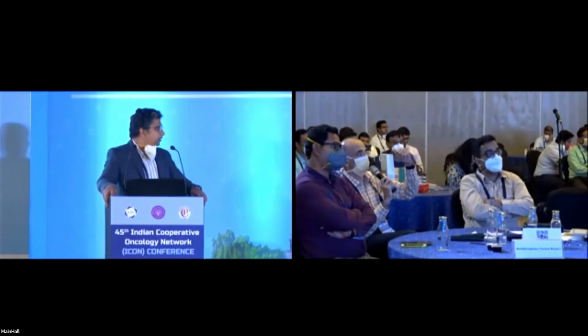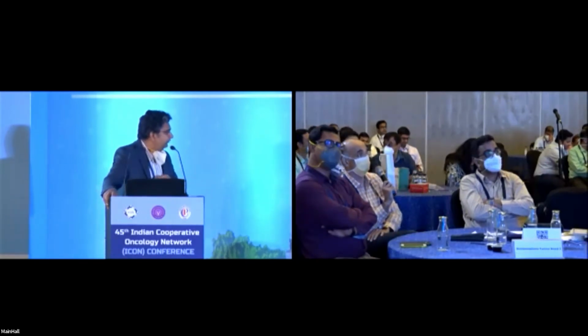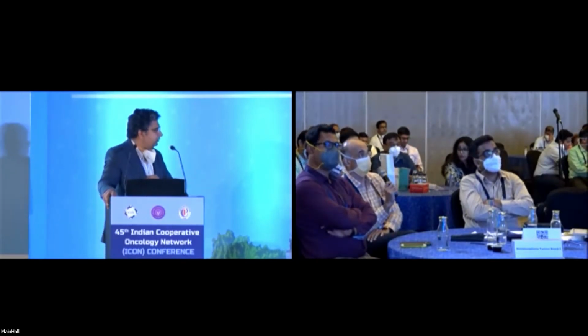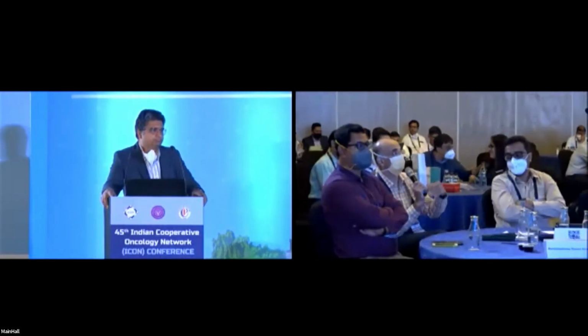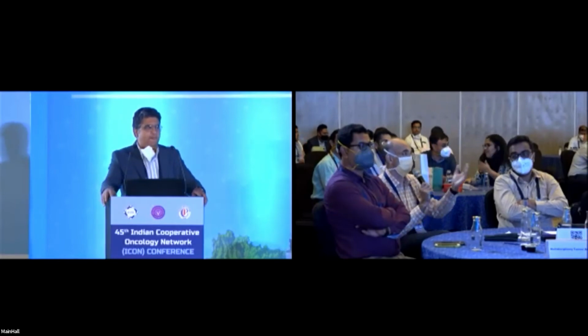How old is the child? He's 12. 12-year-old? Yes, 12. And prepubertal? Prepubertal, open physis. So that's going to add up to a definite limb length discrepancy at a later date, provided he turns out to be a survivor. But then I'll think of a limb lengthening procedure at a later date if we come to that. But in a resource constraint setting, that would be my option, to sacrifice the distal growth plate, but not to compromise on the margins.